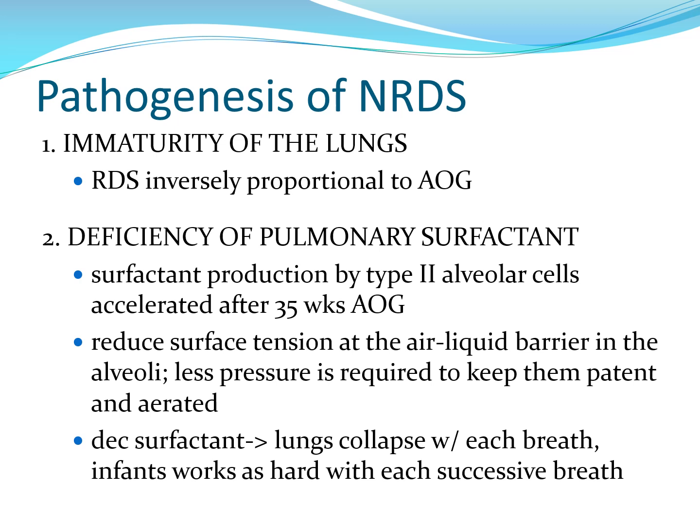So the incidence is about 60% when you have less mature infants at 28 weeks AOG, and you have 30% of your cases when the babies are between 28 to 34 weeks, and it is less than 5% only when the babies are more mature at more than 34 weeks AOG.